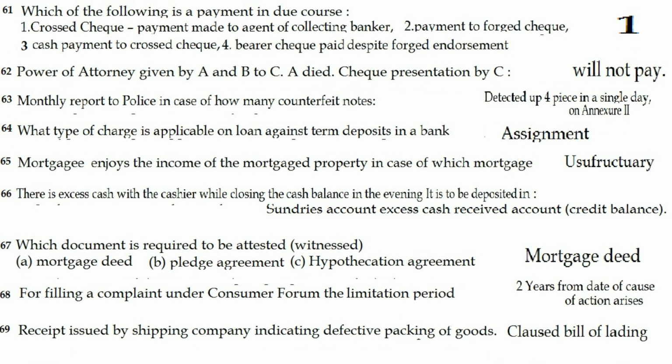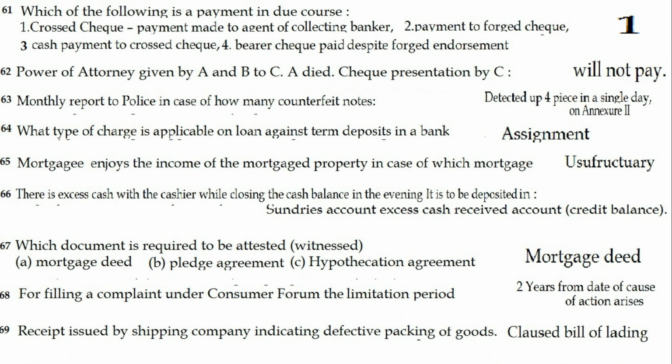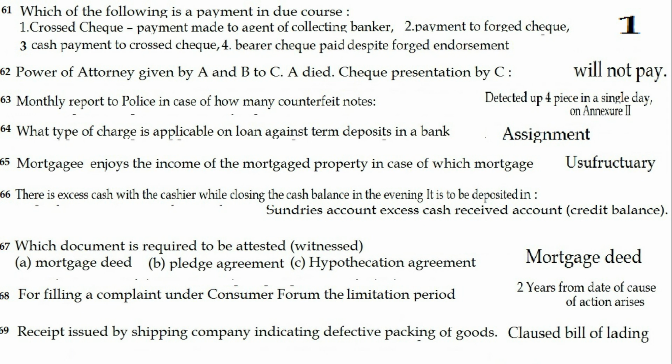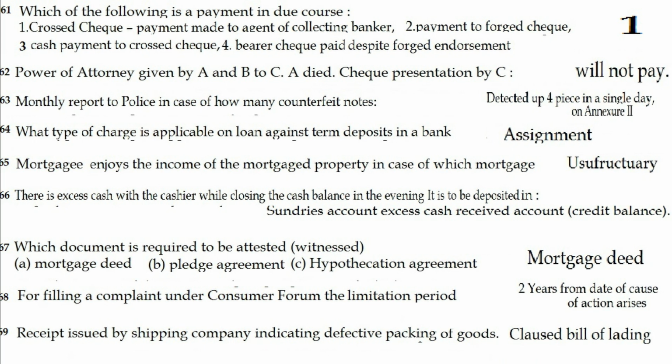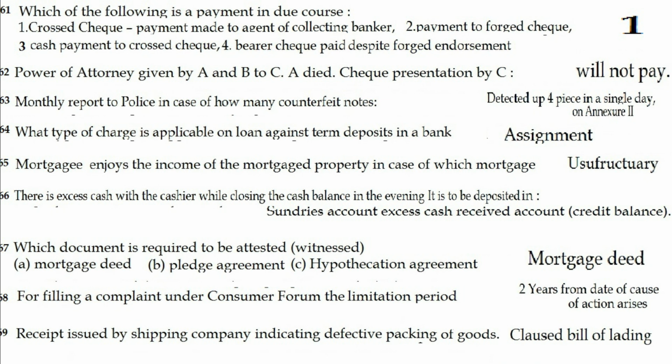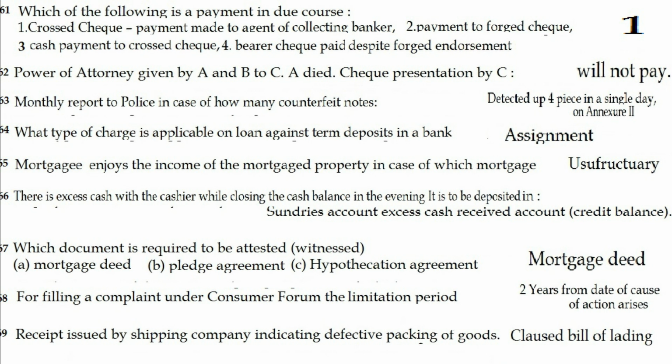Question 64. What type of charge is applicable on loan against term deposit of bank? The answer is assignment. Question 65. Mortgagee enjoys the income of mortgaged property in case of which mortgage? The answer is usufructuary. Question 66. There is excess cash with the cashier while closing the cash balance in the evening. It is to be deposited in dash. The answer is sundries account, excess cash received account.